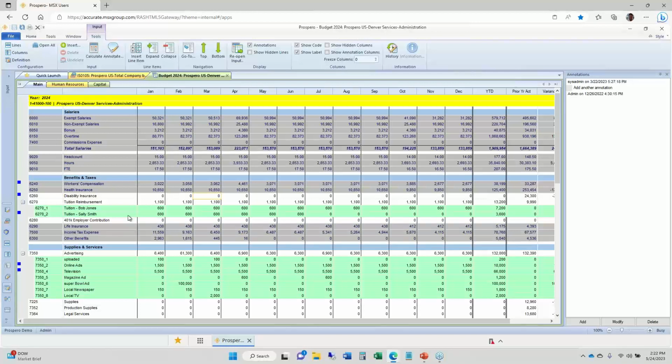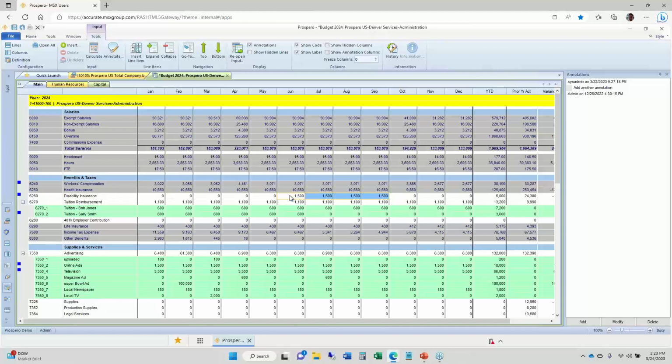Now, this is our main input tab for this budget manager. It may be the only input screen this manager needs. They'll just go through this process, changing the balances, just type in balances here for any of these rows that are available for input, copy and paste, copy those balances across several columns if they need to. This is set up so that if those balances should be included in calculations, they'll be run automatically. And once I save this or leave this tab, it all gets stored in Prospero's SQL database.